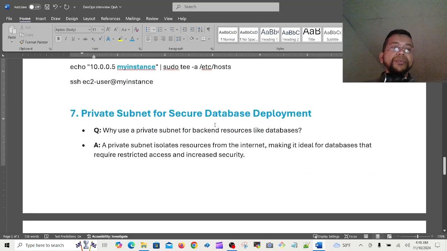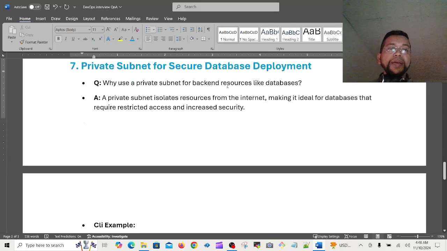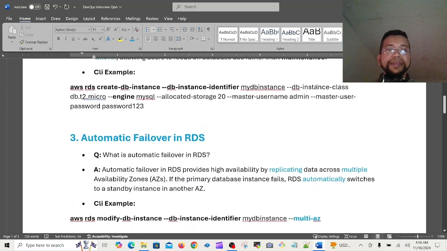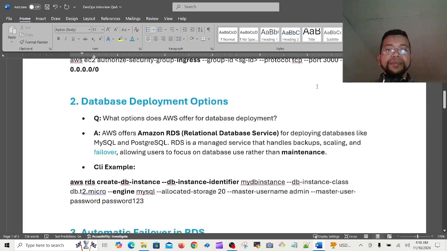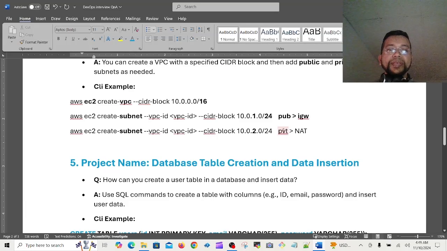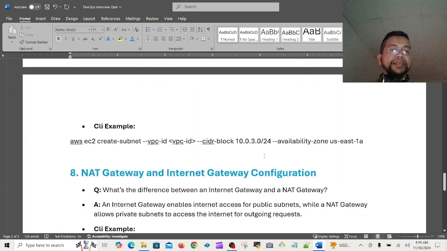Then private subnet for secure database deployment. Why use a private subnet for backend resources like a database? It's easy, I think. A private subnet isolates resources from the internet. I said it first. Can you remember the subnet I showed you? See here, the private one. In the private one there is no direct internet. IGW is the internet. Private is connected with NAT, so it's isolating, right?